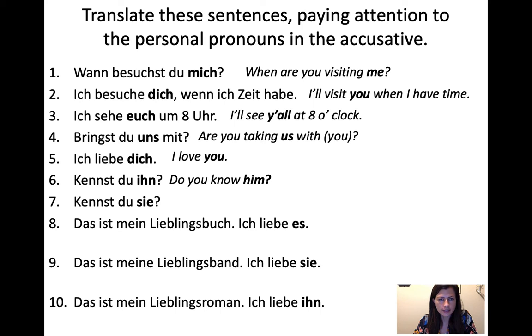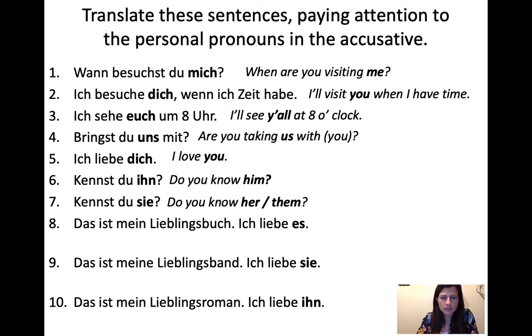Kennst du ihn? So this is, do you know him? But it could be, do you know it, depending on the context. Like we had, kennst du den Film? Kennst du ihn? And der Film is masculine, so it would be it in that case. But without the context, we're just going to say him for now. But with kennst du sie, there is some ambiguity here because it could be, do you know her? Or it could be, do you know them? It could be plural. So that would just have to be in the context. And also, if we were referring to an inanimate object that is feminine, it could be that as well. So it could be, do you know it?